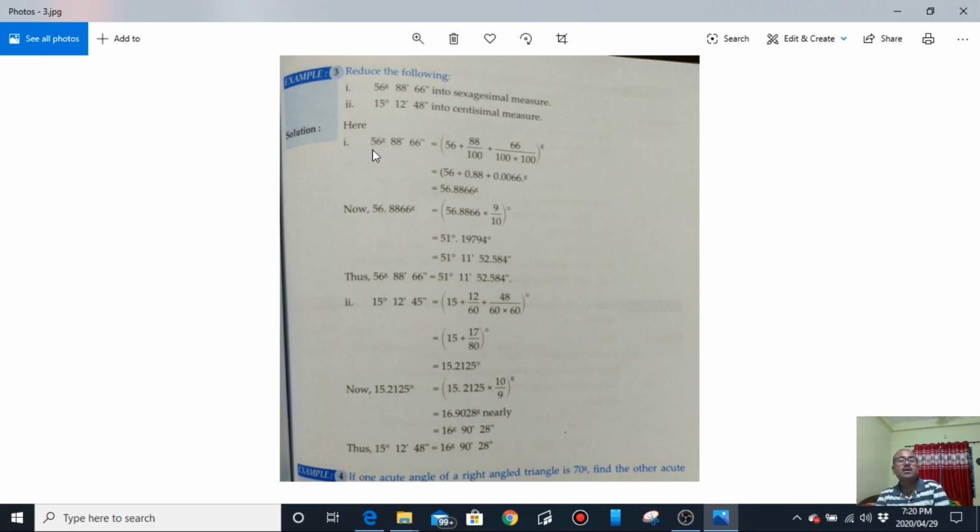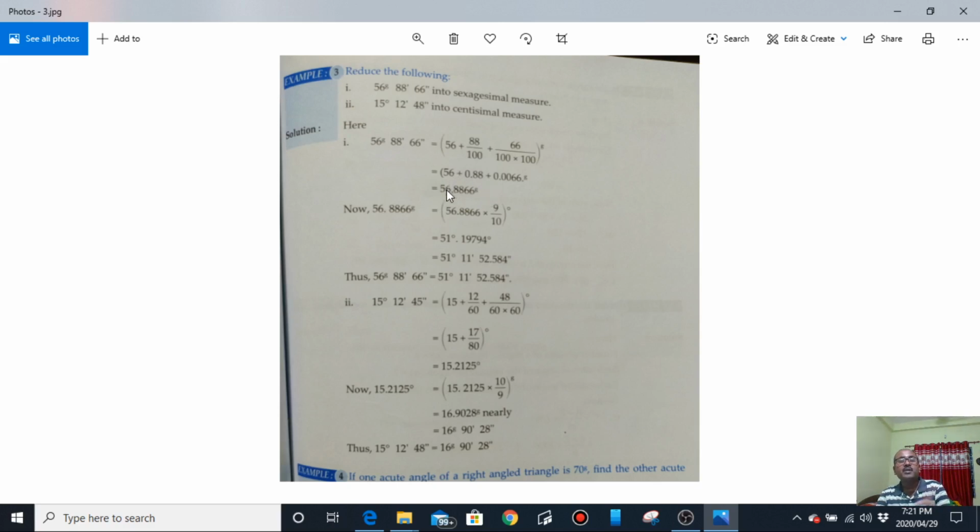Let us see first: 56, 88, 66. This is in the centesimal system. So as I had mentioned earlier, you can directly write 56.8866 grade. 56 was the whole grade. These are fractional angles with respect to grade. So 56 grade 88 minute 66 second is 56.8866. Why? It is so because it is in the decimal system. Now this is all the grade.